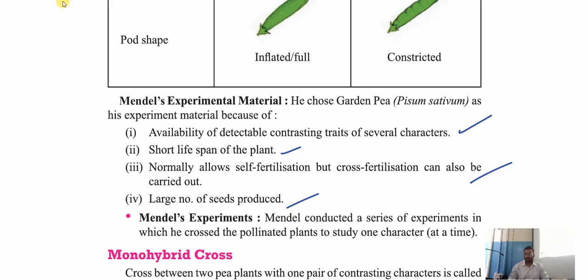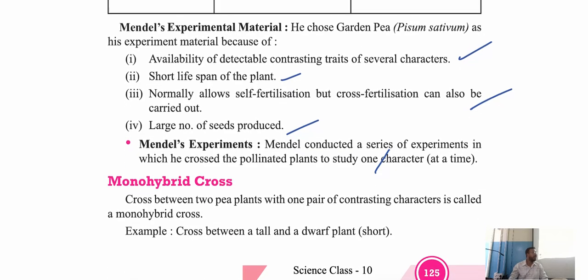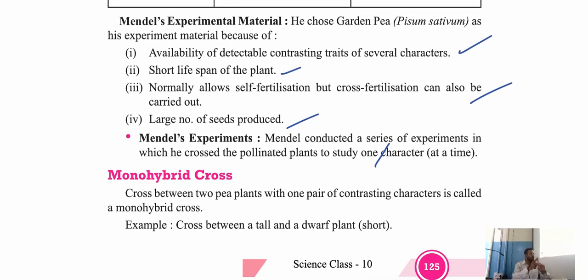So Mendel conducted a series of experiments. Not only one experiment he did. Like this, a series of experiments he conducted, and he started crossing the pollinated plants to study one character at a time. He crossed one plant with another plant and saw what change was made. Again he took one plant, took another plant, and did a cross. Again he saw the change. Like this, different plants he crossed with each other, and he saw certain changes in them.